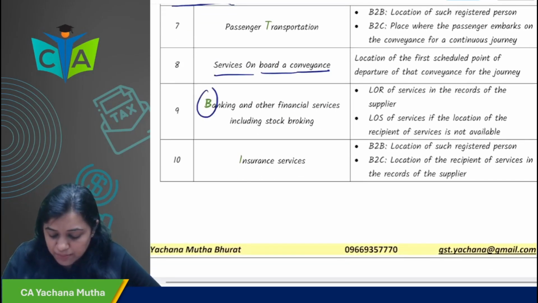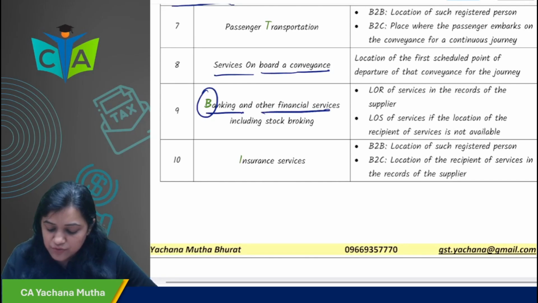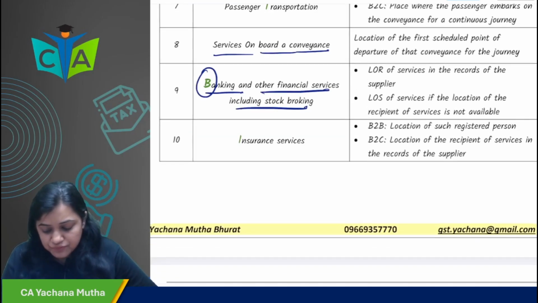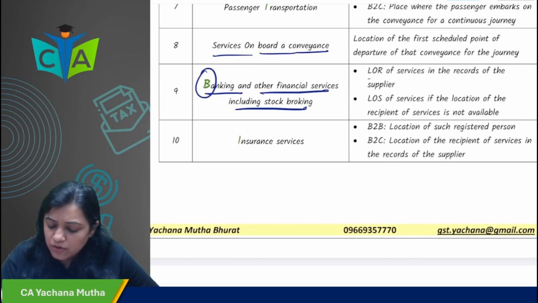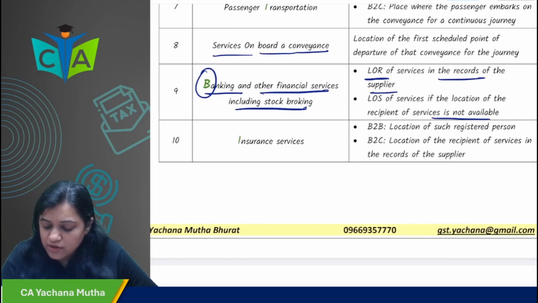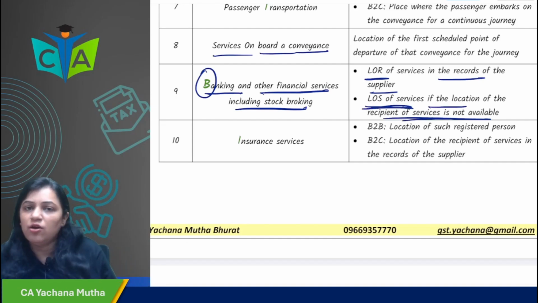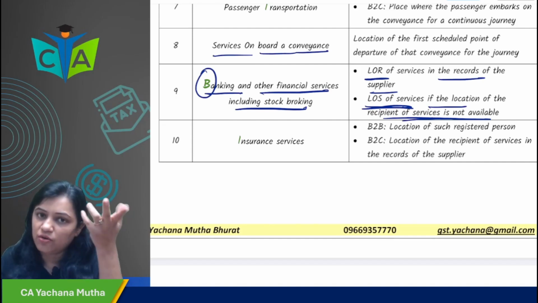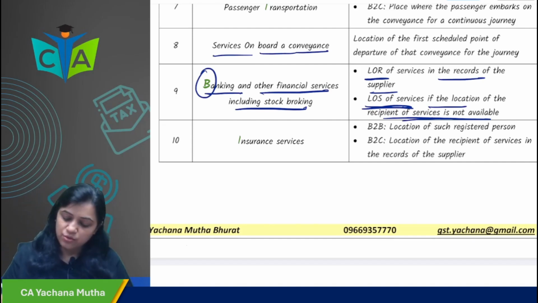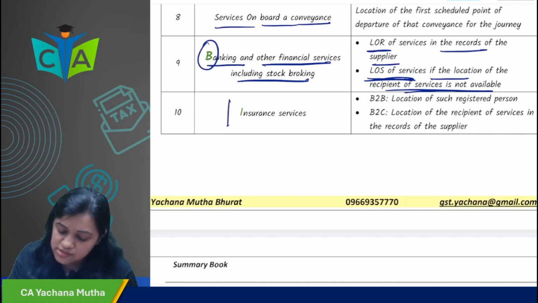Next again, T3OI BP cases, banking and other financial services including stockbroking. In this, very simple, location of recipient in the records of the supplier. But if the location of recipient is not available in the records, then the location of supplier of service. So first LOR if it is in the records, if it is not in the records, then LOS, okay.